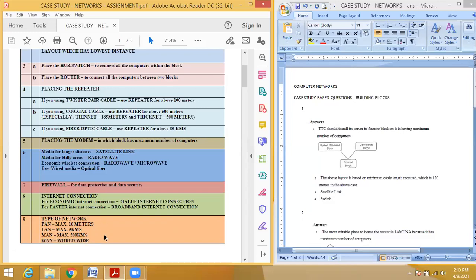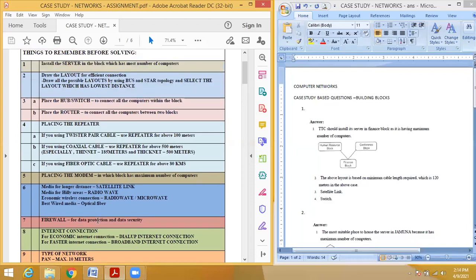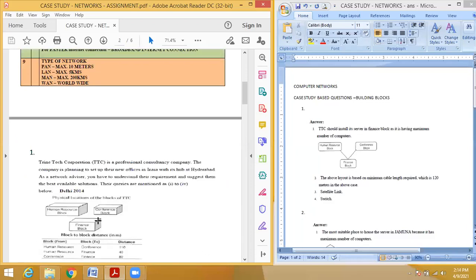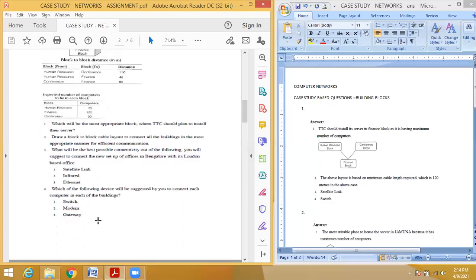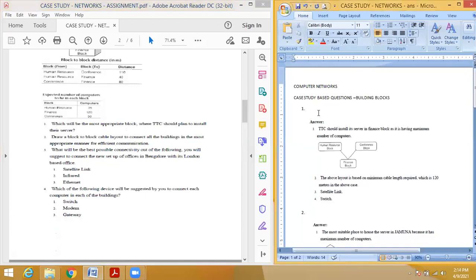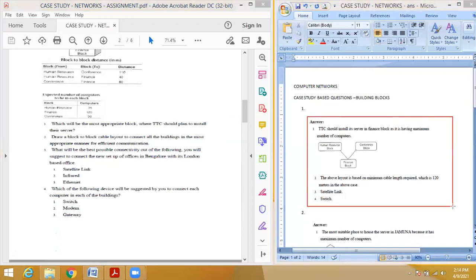Okay, students, everyone understood the points? Yes, sir. Okay. So now this is the first question. The first question I already discussed with you yesterday. Okay, so on the right side you are getting the answers. Okay, these are the answers for the first one. First question answer.